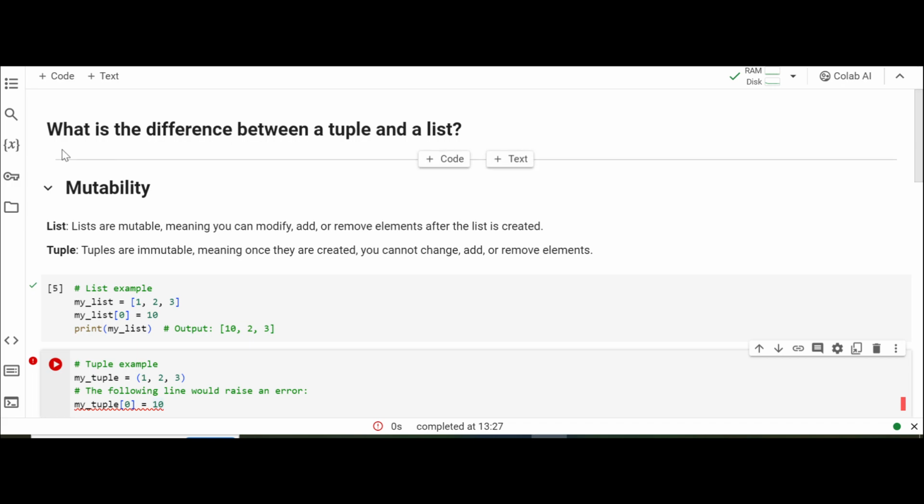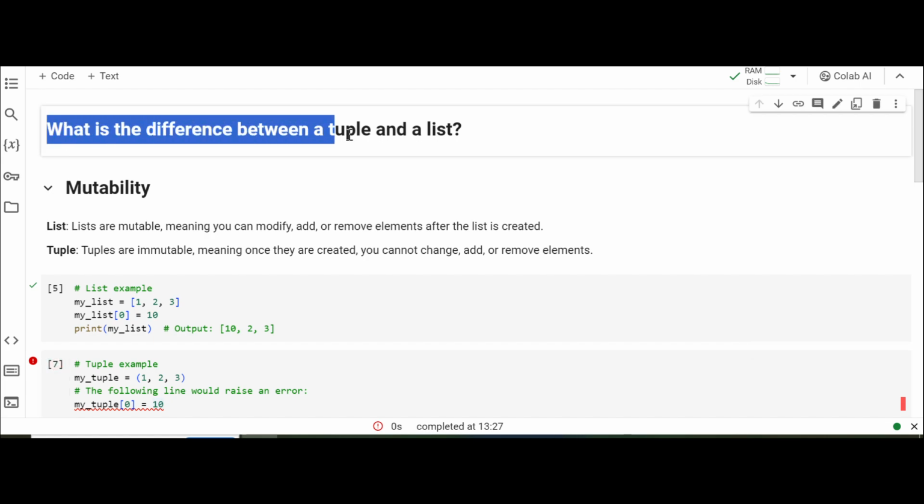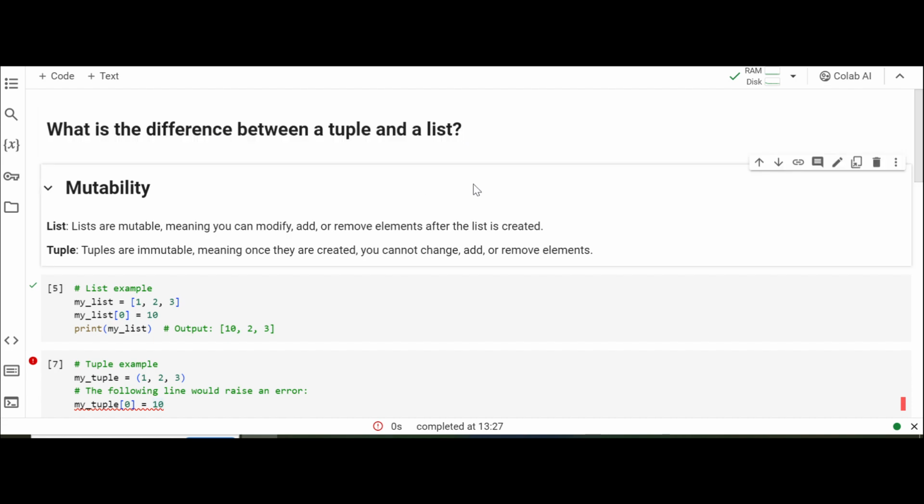Today we are going to discuss what is the difference between a tuple and a list. This is a very frequently asked interview question in Python and it is a must question in the Python interview. Today we are going to discuss one by one what are the major differences, with code also.